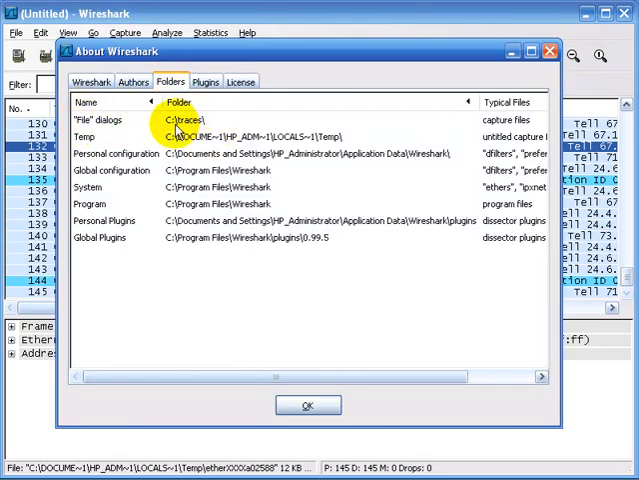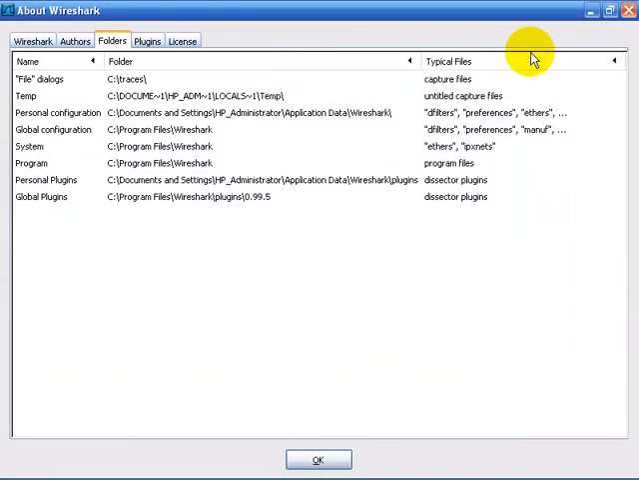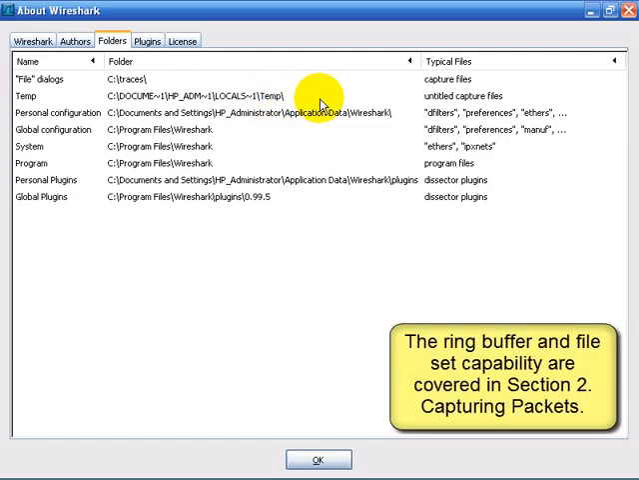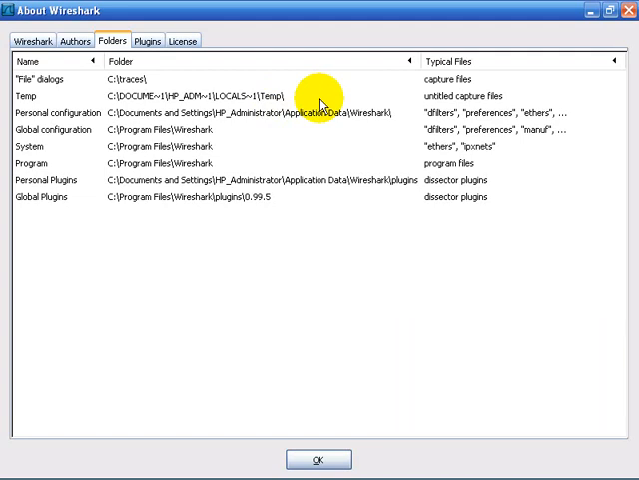Now folders will say where your trace files will be saved by default. You can see on my system my trace files will be saved to the C:\traces directory. Here's my temporary directory, and this is where untitled capture files will be saved. You need to have a fair amount of drive space, especially if you're saving using a ring buffer and multiple files. In addition, you need to give Wireshark as much memory as you possibly can.